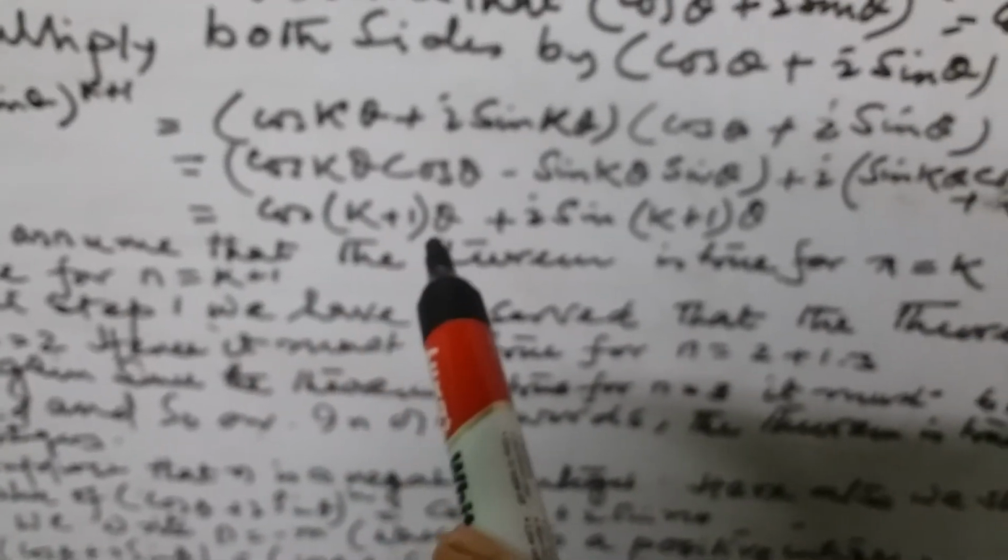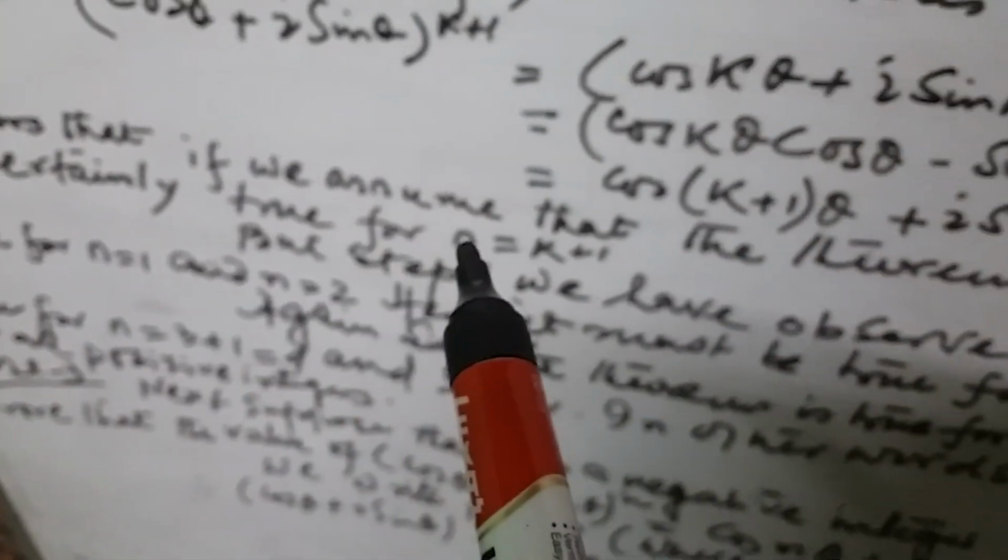So this is equal to cos (k plus 1) theta plus i sin (k plus 1) theta. This shows that if we assume that the theorem is true for n equal to k, then it is certainly true for n equal to k plus 1.